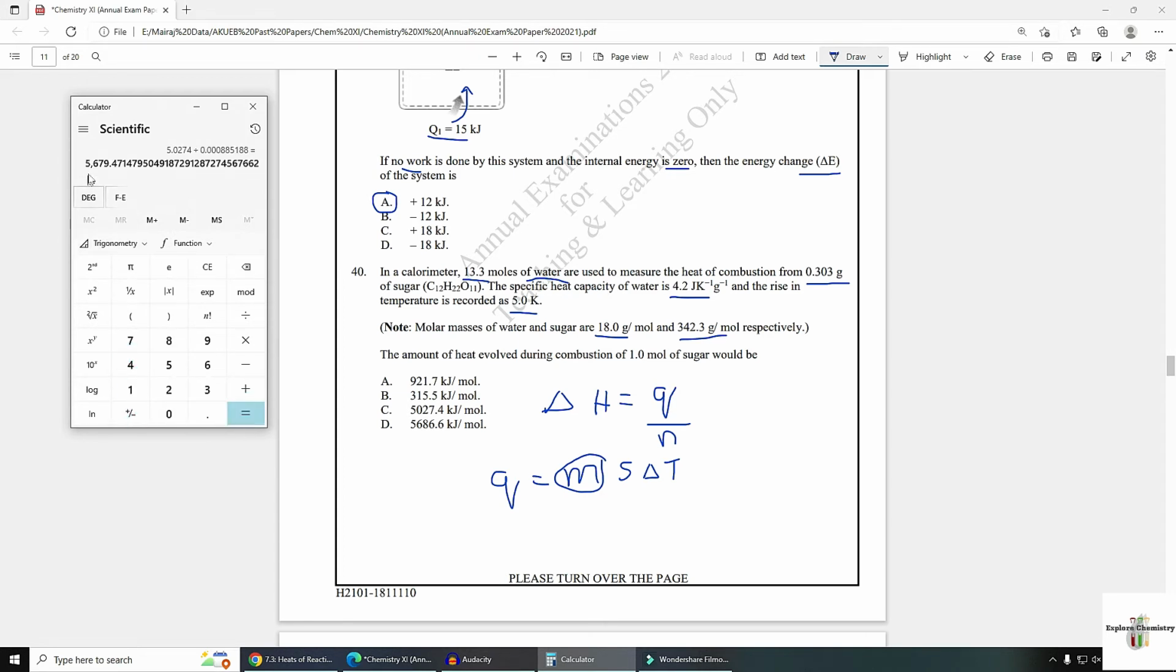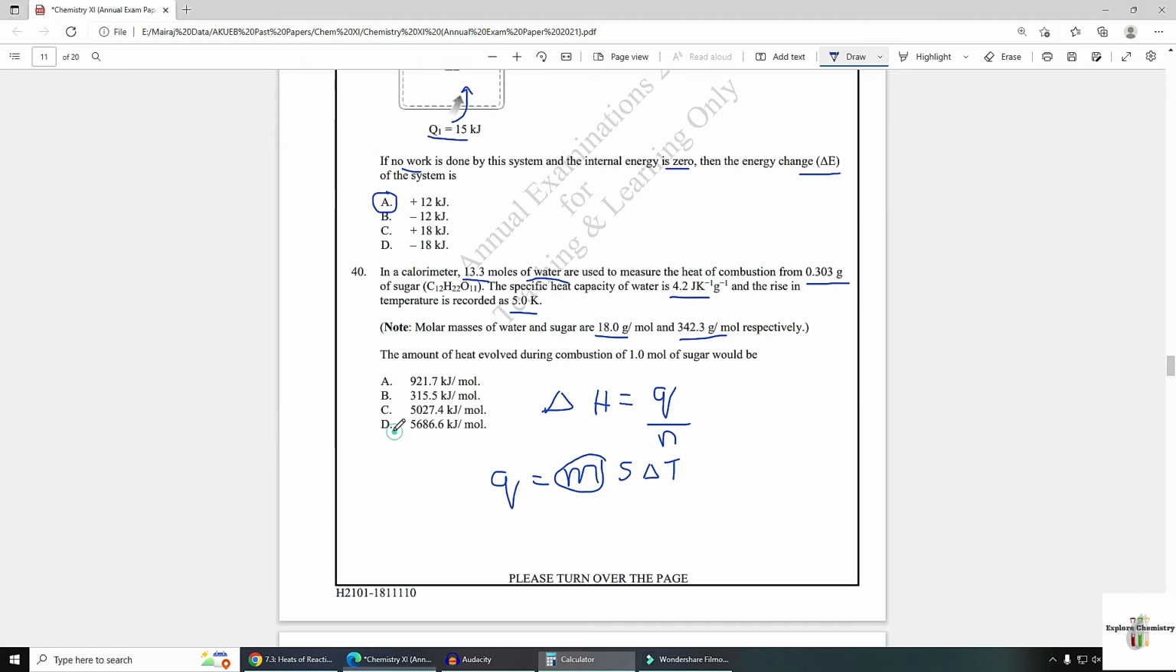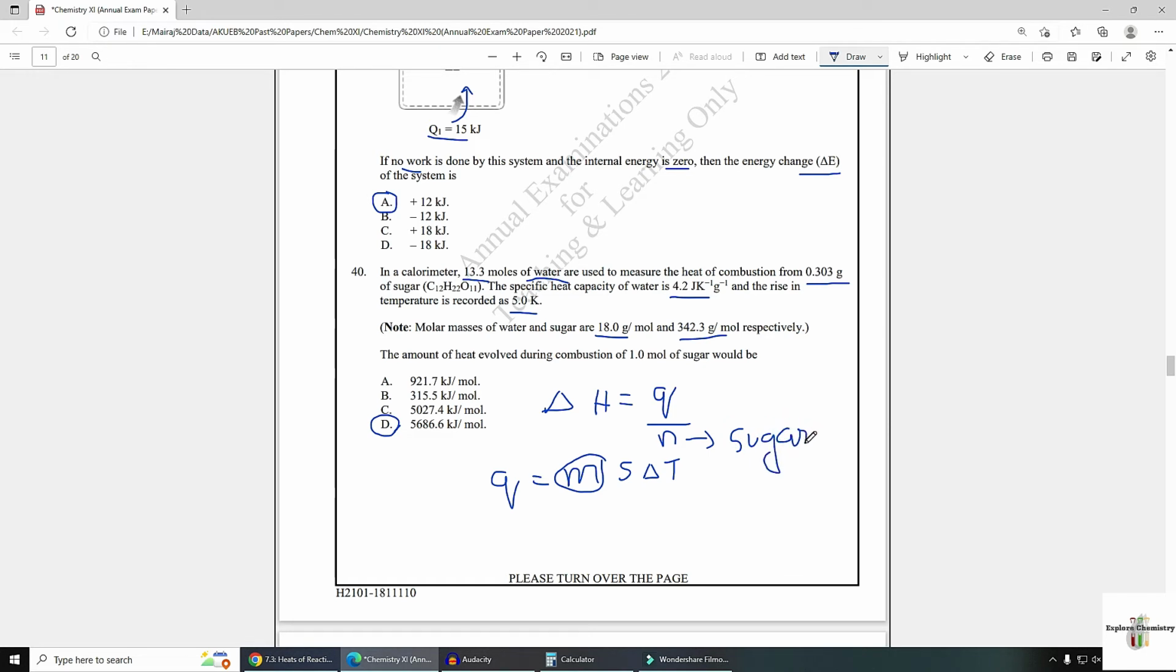So your answer is 5679.4, which is very close to 5686. This is the correct answer. So here you will use the overall mass, which is used in the calorimeter, and then you will divide by the number of moles of substance which has to be found out. Here number of moles of sugar will be used. Therefore molar masses of both are given.